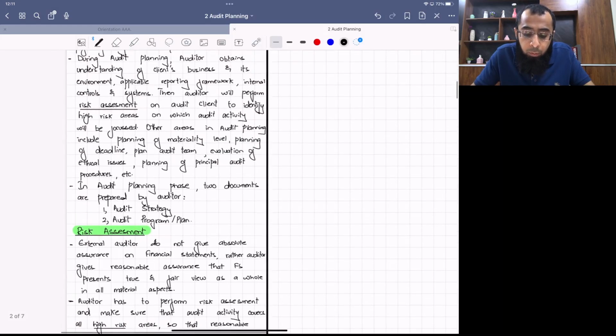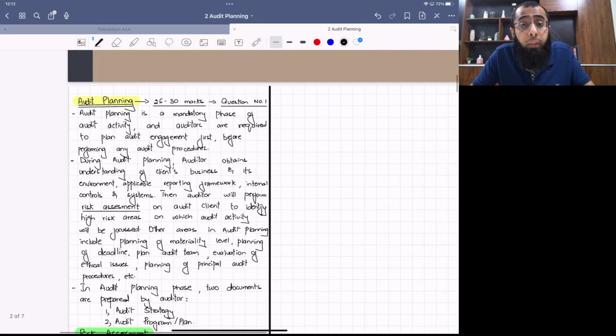So if you look at what we have discussed till now, audit planning is a mandatory phase of audit activity and a mandatory phase of your exam also. Always question number one, which is of 50 marks, will include at least 25 to 30 marks from audit planning. The auditor has to plan the engagement before doing any audit procedures.